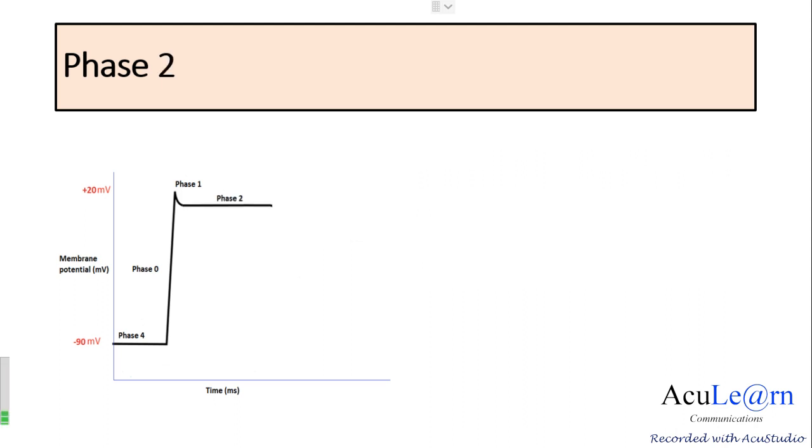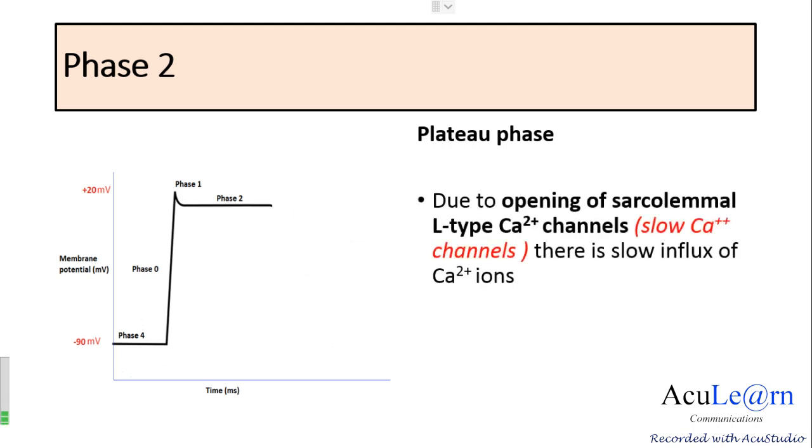Coming to the next phase, which is phase 2, also called the plateau phase. The plateau phase is maintained by the activation or opening of the sarcolemmal L-type calcium channels, also called the slow calcium channels, and there will be influx of calcium ions. So this causes the opening of the voltage gated calcium channels, the slow calcium channels, causing slow inward diffusion of calcium, which is primarily responsible for the plateau phase of the action potential.